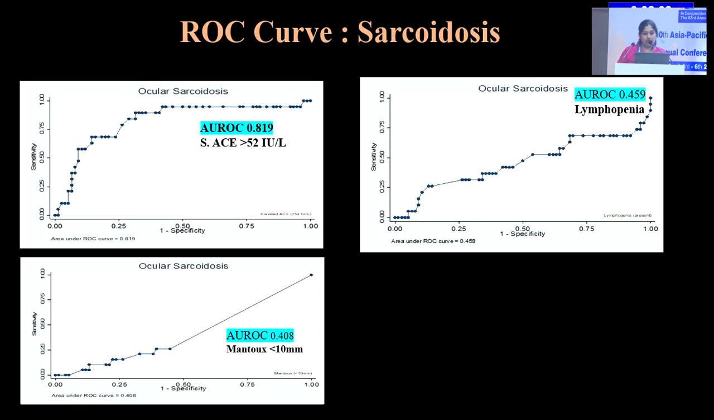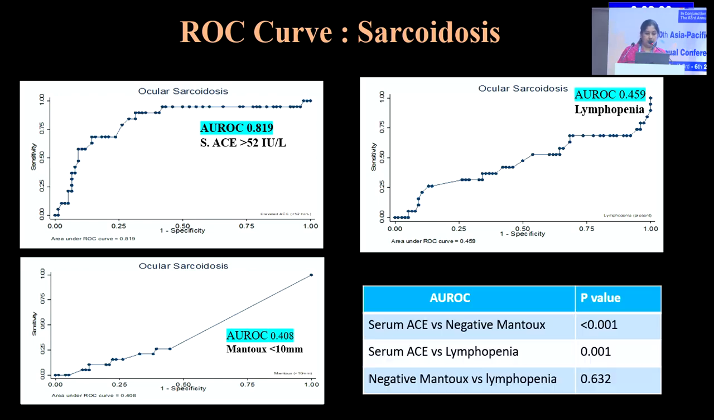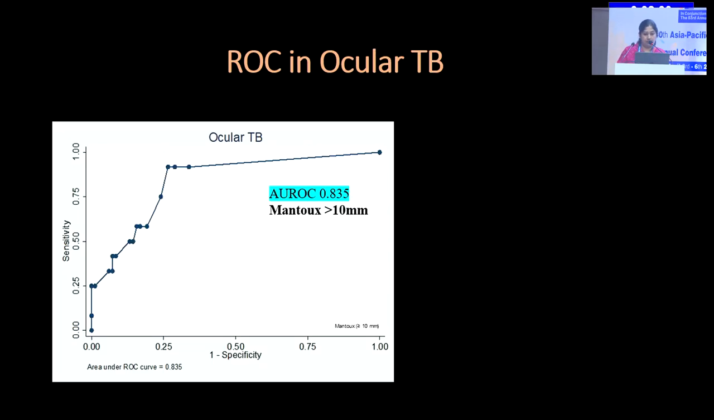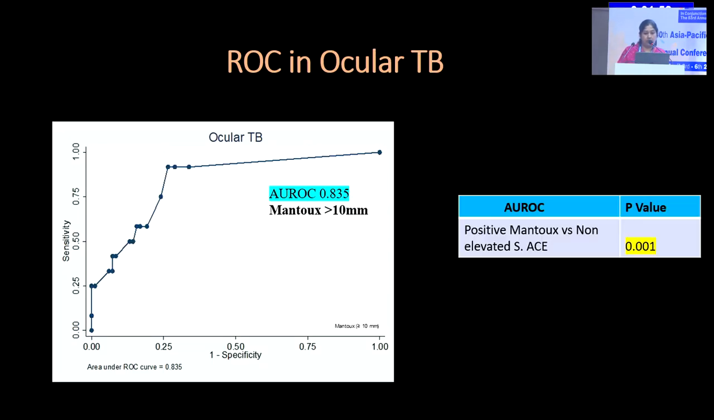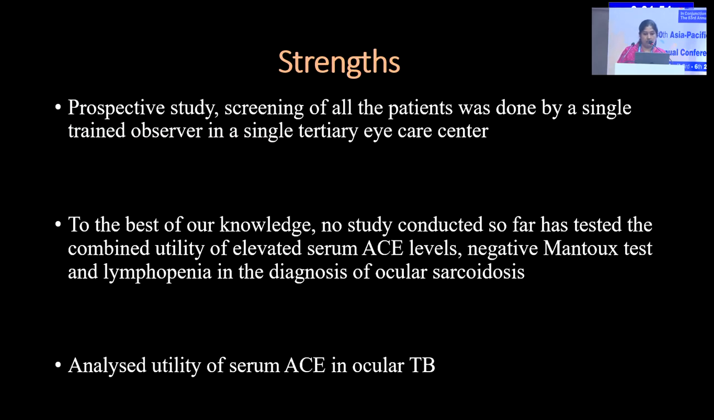The ROC curve for sarcoidosis for serum ACE was 0.819 and was statistically significant and better compared to that of negative Mantoux and lymphopenia. And for ocular TB, the positive Mantoux had an AUROC of 0.835, which was significant.